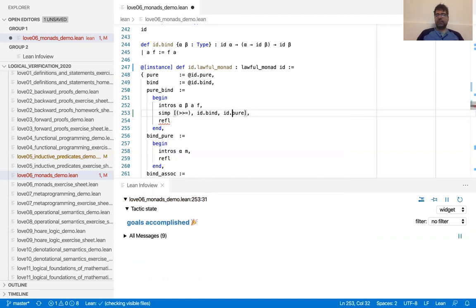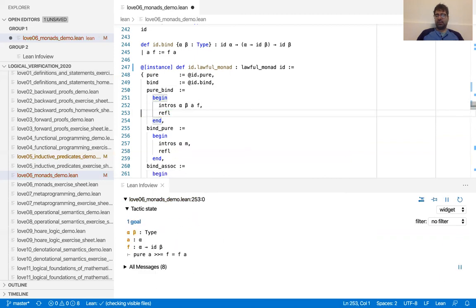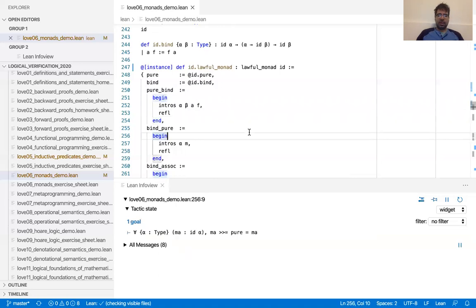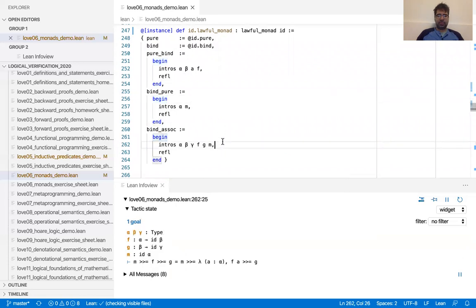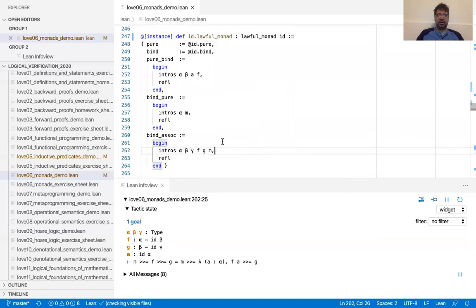But you see, everything I've done is unfold definitions, and that's the kind of thing REFL can do because it reasons up to definition, up to the delta expansion or conversion rule. And then it's the same thing with pure and ASOC. I'm not going to dwell on that.